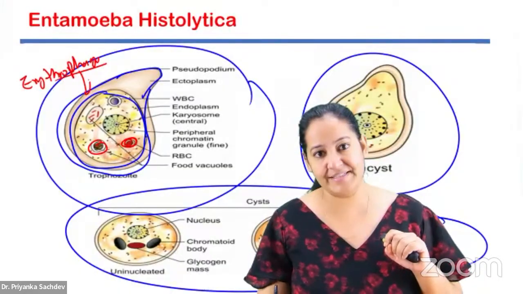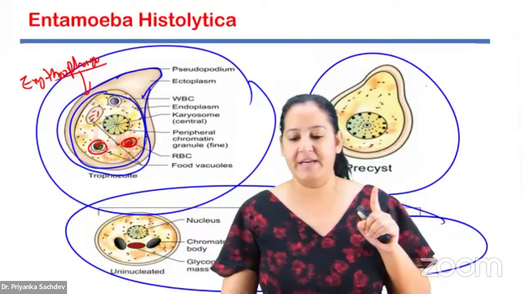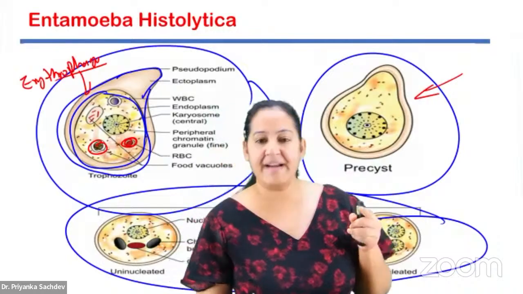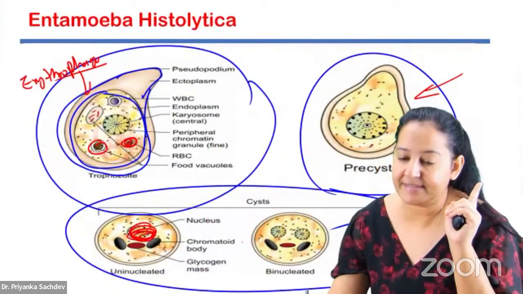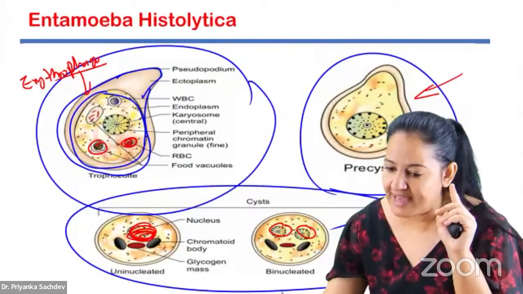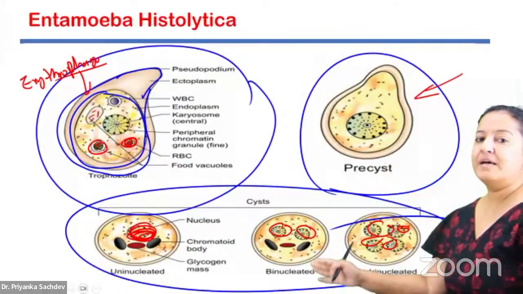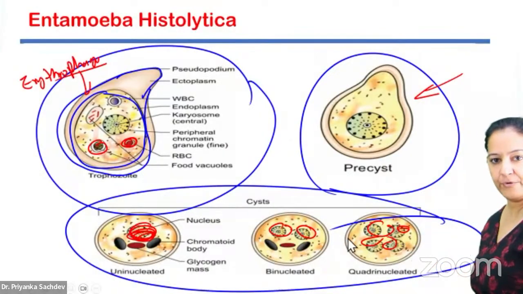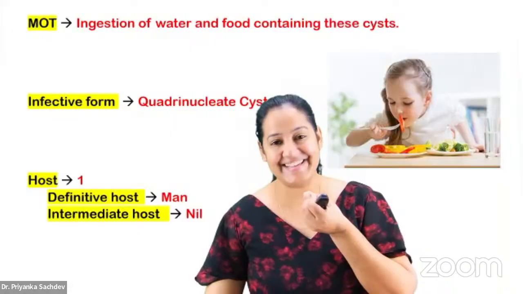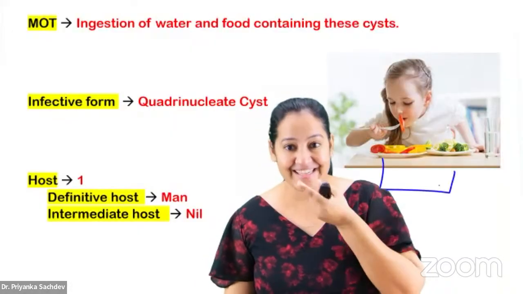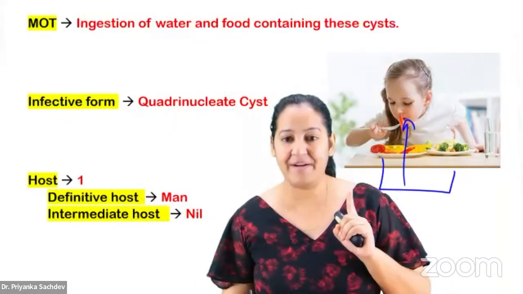How many of you got it? Yes. So this is trophozoite. This one is precyst, nothing important. And cysts are of 3 types. You can see here it's uninucleate, only 1 nucleus. Here binucleate, 2 nuclei. And here quadrinucleate is 4 nuclei. So most important is quadrinucleate, having 4 nuclei. So see the morphological form. What's the mode of transmission? It's eating, it's ingestion. Can you see the girl? The girl is eating. So the parasite Entamoeba histolytica enters via eating.